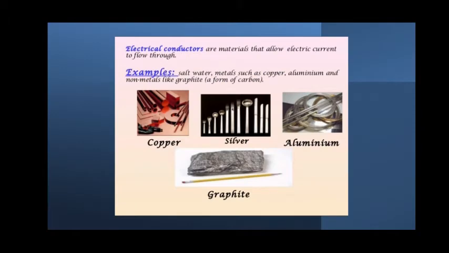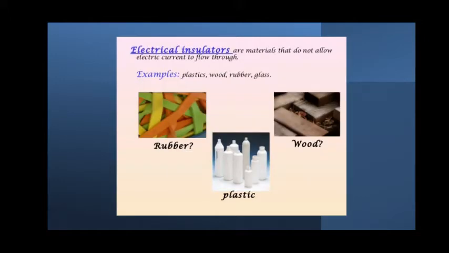Examples of electrical conductors are salt water, metals such as copper, aluminium, and non-metals such as graphite. Graphite is nothing but a form of carbon. They are all examples of electrical conductors. Electrical insulators, again examples are plastic, rubber, wood, glass, etc.